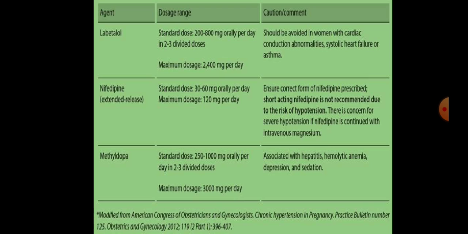The commonly used antihypertensives in pregnancy are beta blockers, calcium channel blockers, and centrally acting drugs. But ACE inhibitors and angiotensin II receptor blockers are avoided in pregnancy as they lead to fetal congenital anomalies.